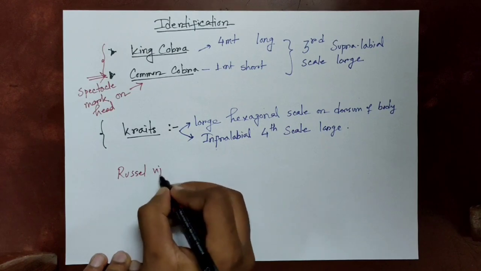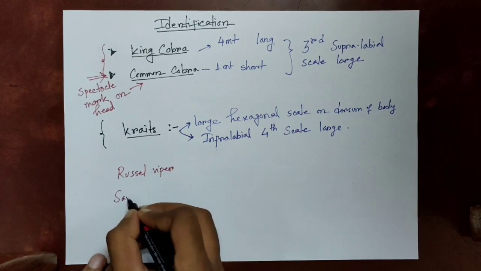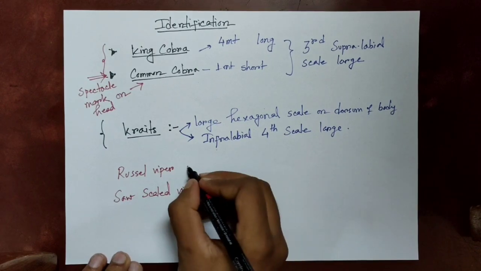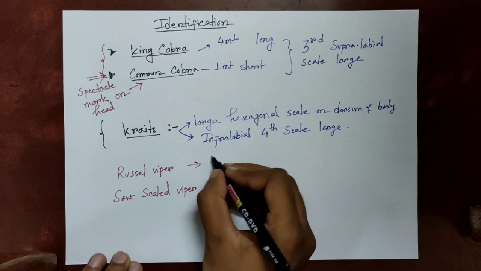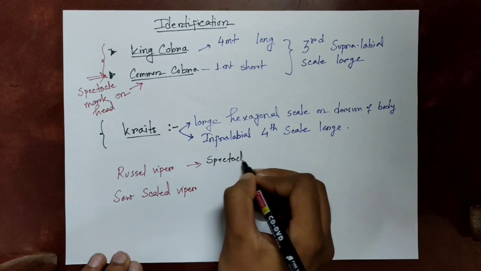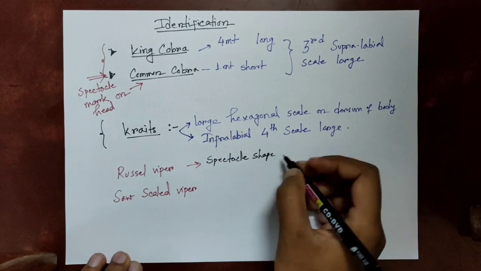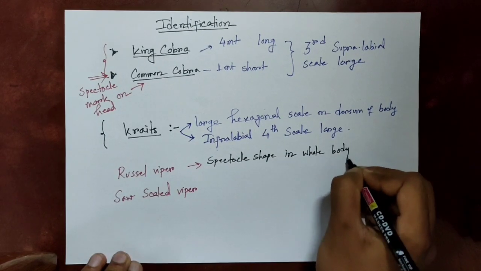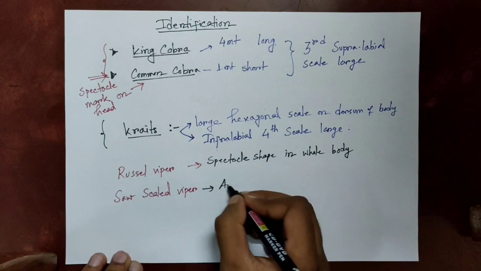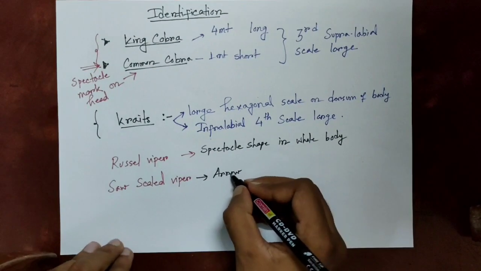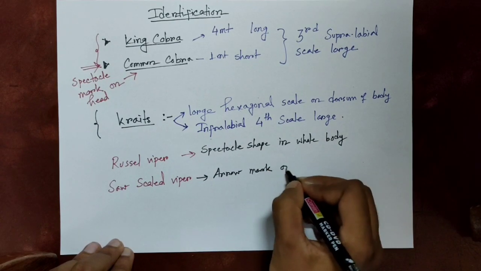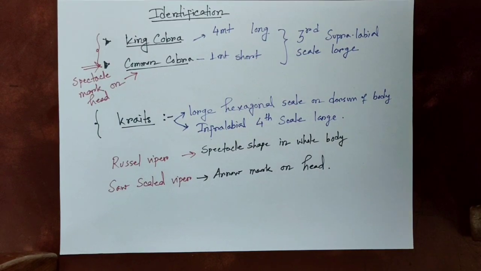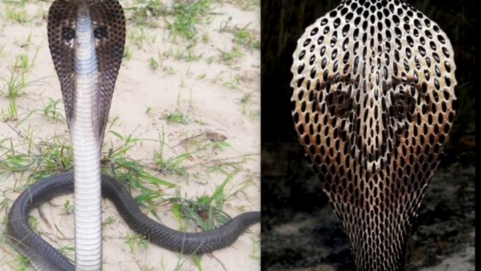Let's talk about Russell viper and the saw-scaled viper, which belong to the Viperidae family and are vasculotoxic or hemotoxic. In Russell viper, spectacle-shaped marks are found along the whole length of the body, so it is easily identifiable. And in saw-scaled viper, there is a peculiar arrow mark on the head, which differentiates it from the Russell viper.